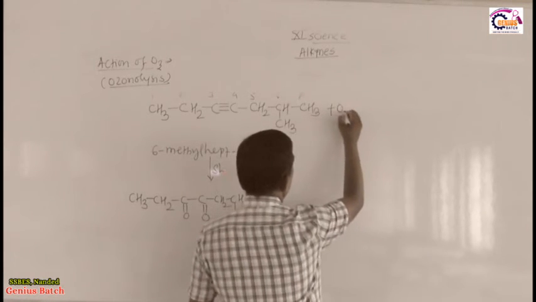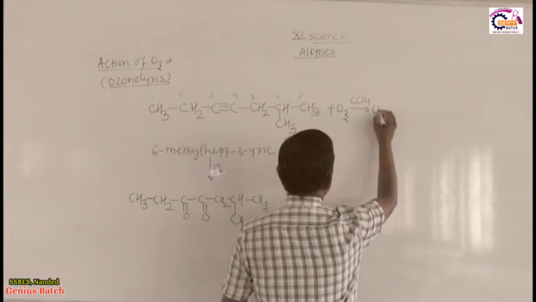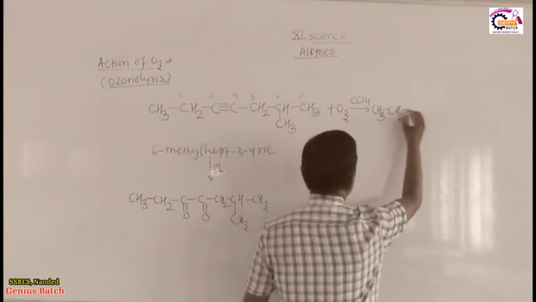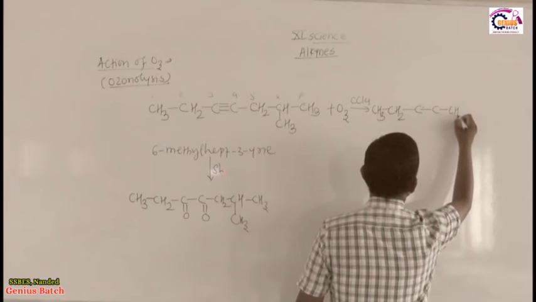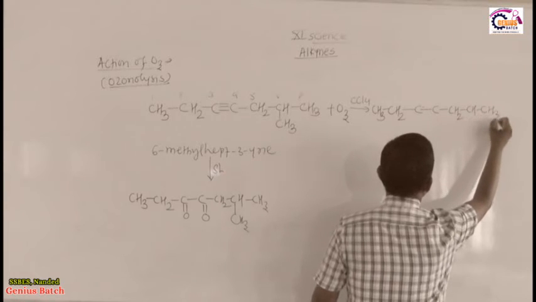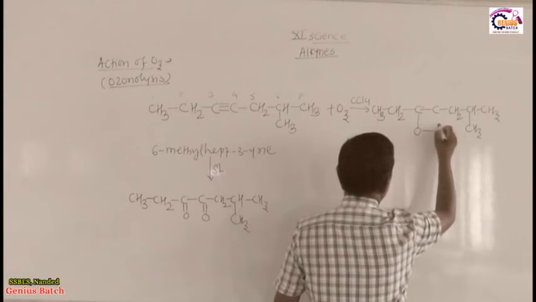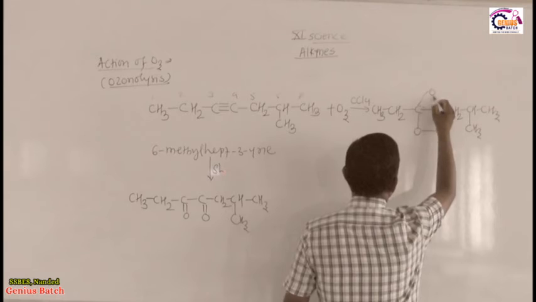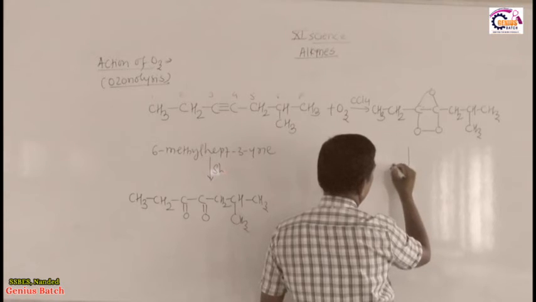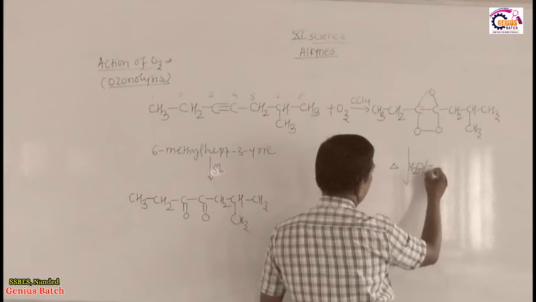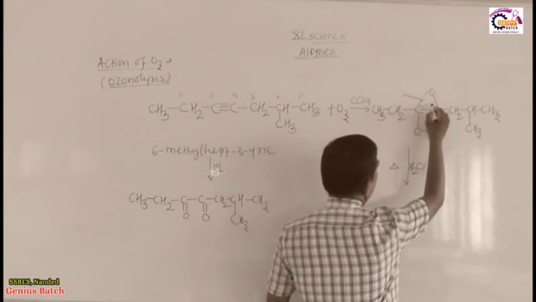So I add ozone. What will happen in the presence of CCl4? The output is CH3 CH2 C, single bond C. Then the remaining CH2 CH CH3, here CH3. So what will happen here? Oxygen here, oxygen here, and oxygen here. Then what is the next one? This is the intermediate ozonoid. So heat with water in the presence of zinc. This bond breaks, this bond breaks and this bond breaks.